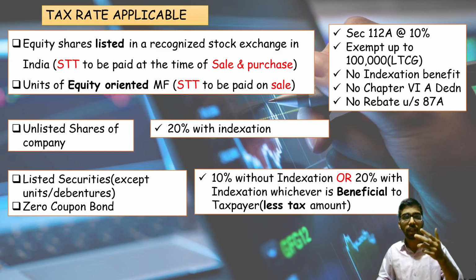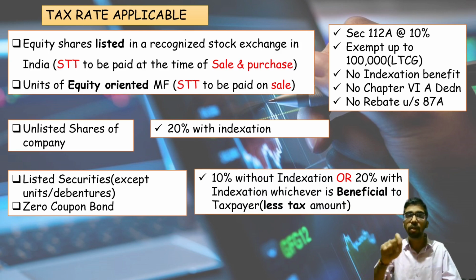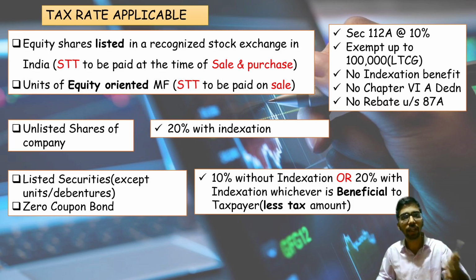Actually there are two rates applicable: 10% without indexation or 20% with indexation, whichever is beneficial, that is, where the income tax will be less, that benefit will be given to the taxpayer. That tax rate will be applicable.